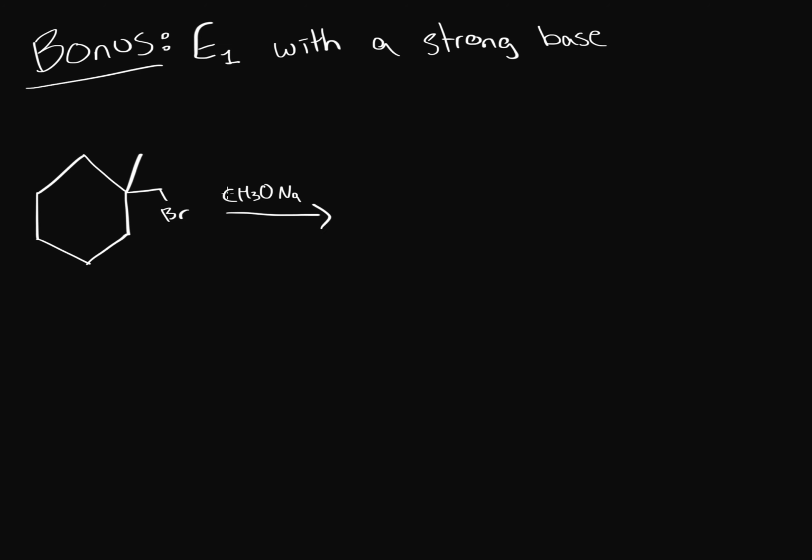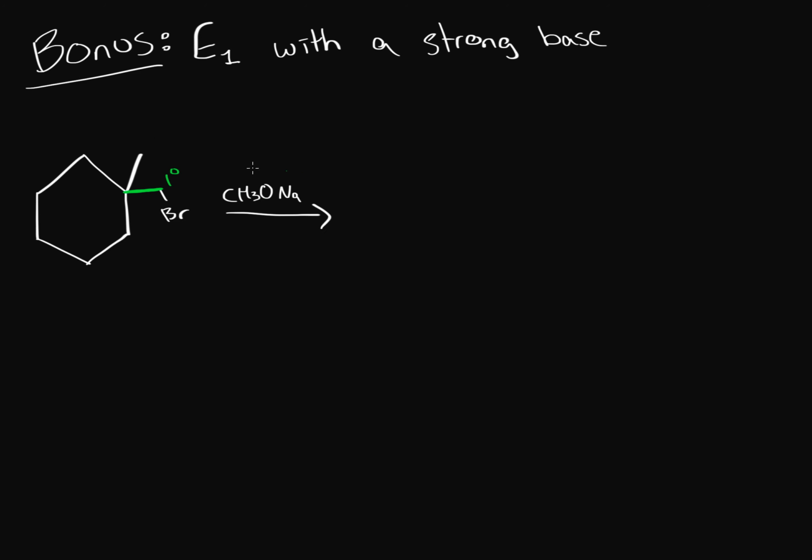Here's a bonus example of an E1 mechanism where you have a strong base. So let's look at the situation. You have the cyclohexane with its two methyl groups over here, dimethyl, and on one of the methyl groups you have a bromine. And so this carbon, the methyl group, is a primary carbon.